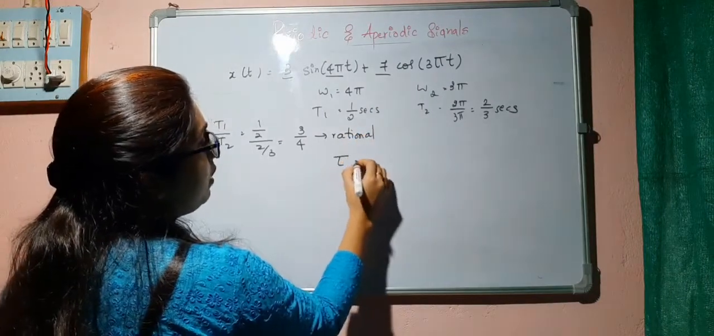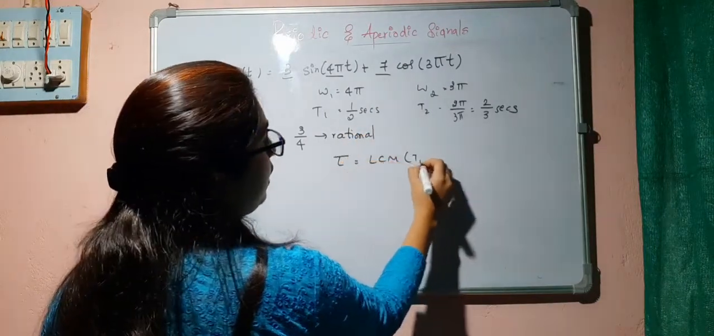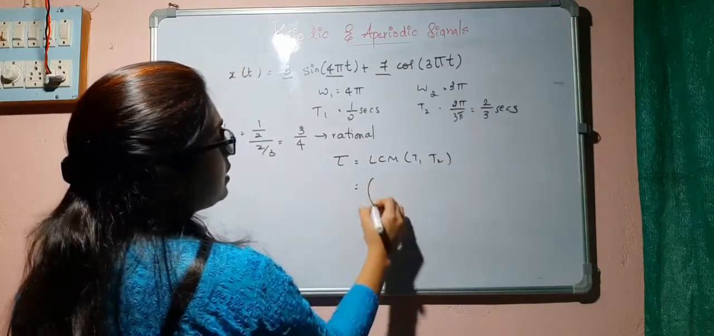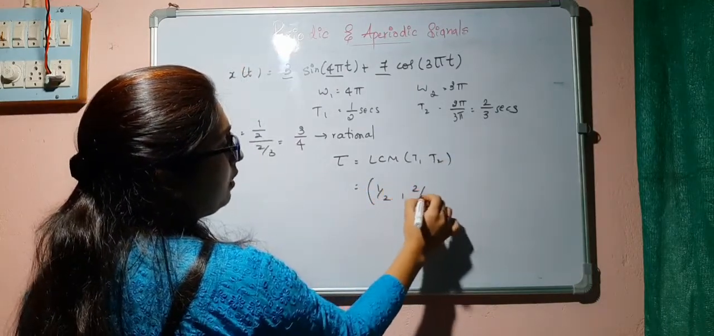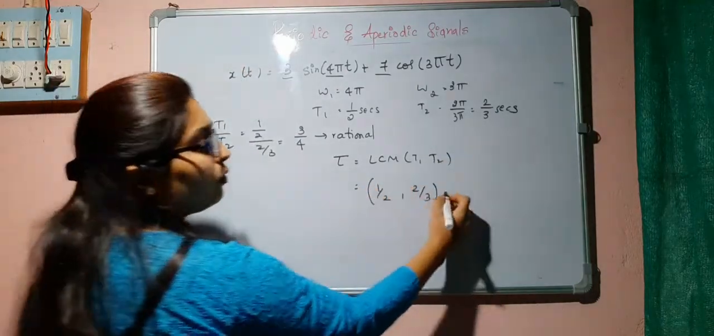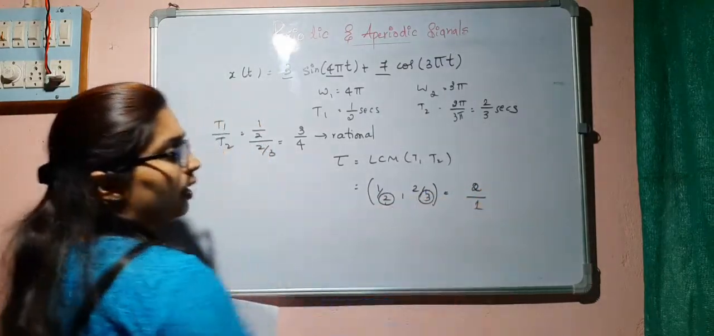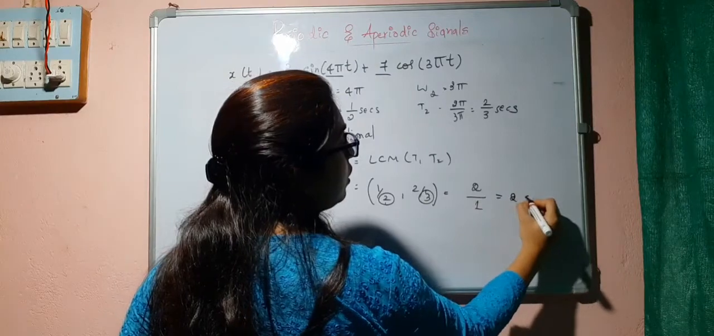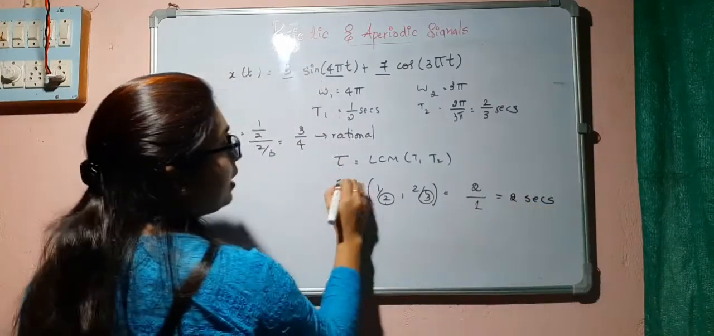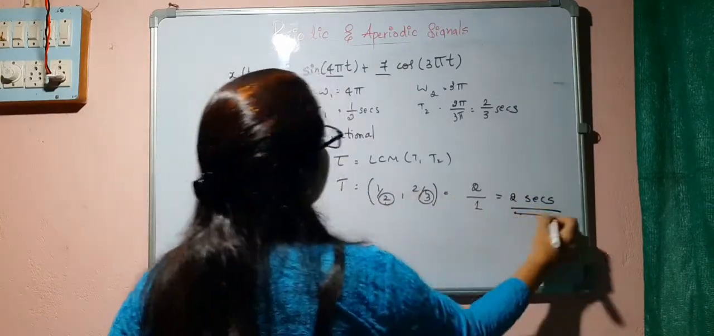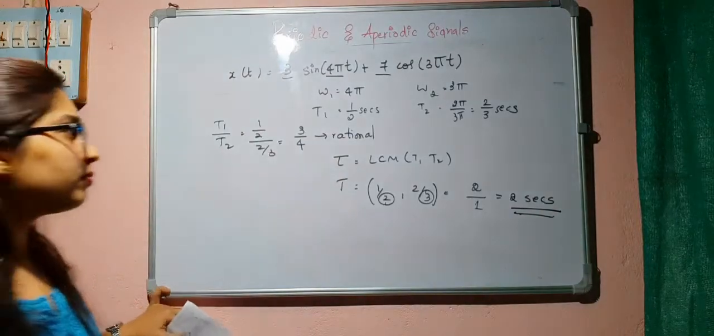So T will be equal to LCM of T1, T2. So we can consider 1 by 2, 2 by 3. What is the LCM of this? It will be 2. And what is HCF of denominator? It is 1. So we can consider it as 2 seconds. So time period is 2 seconds.